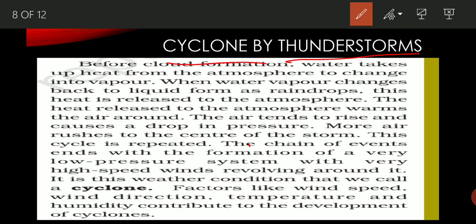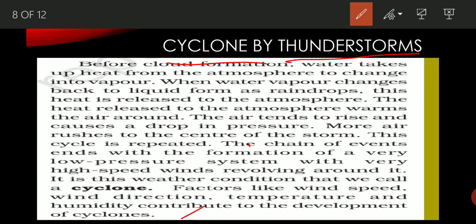So let's see what is given here. Just take a read of it. Before cyclone formation, water takes up heat from the atmosphere to change into water vapor. As I have told you, when water vapor changes back to liquid form as raindrops, this heat is released into the atmosphere.